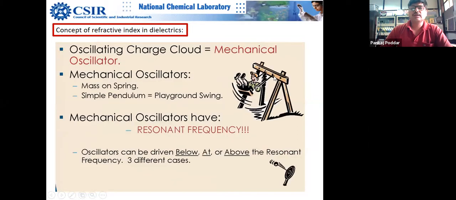So another analogy is basically like a harmonic oscillator, or a mass on a spring. There are many analogies actually. You can relate this to a mass which is tied to a spring, and the same model is basically used to explain the polarizability, right? I think you know about that.